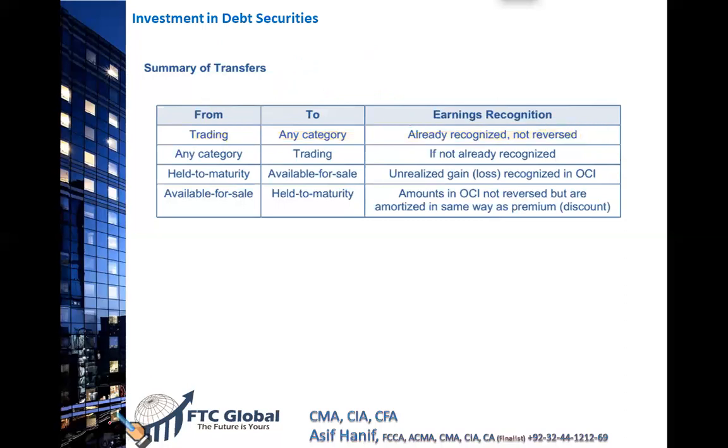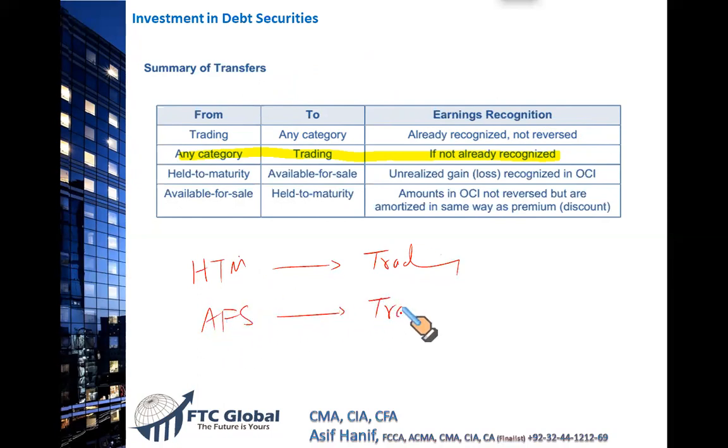Now, next, let me highlight and then discuss it in detail. Any category to a trading category. Now, what are the two possibilities? Either you are moving from held to maturity to a trading category, or you will be moving from available for sale to trading category. Now, let us see these one by one.